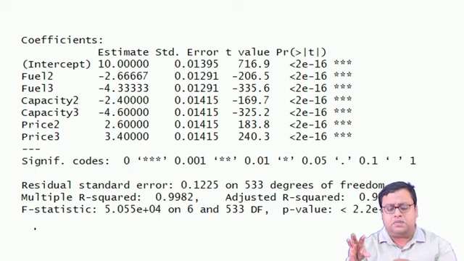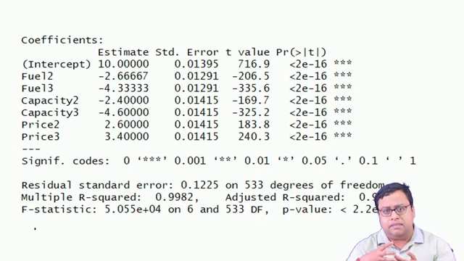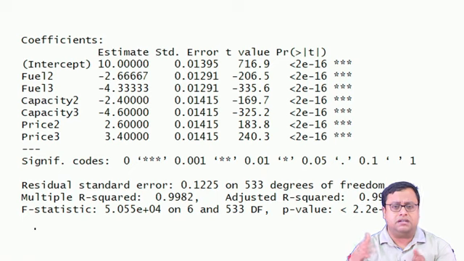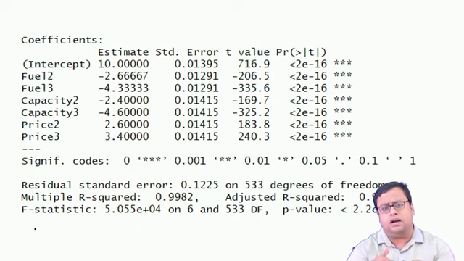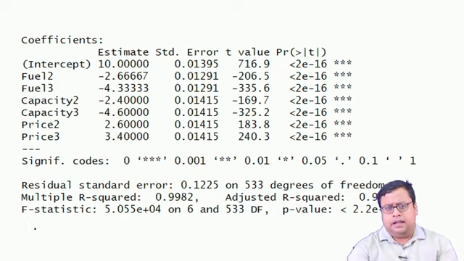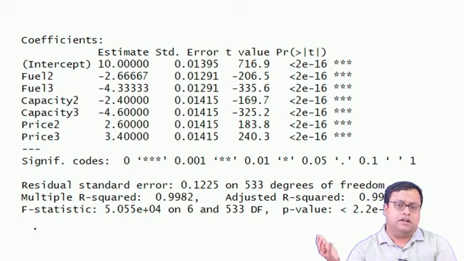Now, this is probably a created data set, and in a real-life situation this high an adjusted R square might not be what we get. But as long as you are getting something good enough, probably more than 0.3 or 0.4 adjusted R square, in marketing it is good enough. This is subjective. Lots of research papers in marketing have a lower adjusted R square, and that is okay. Somebody takes 0.2 as the cutoff, somebody takes 0.7, so you can decide as you wish, but lower than 0.2 is probably not good.